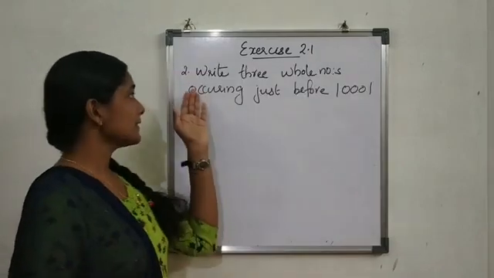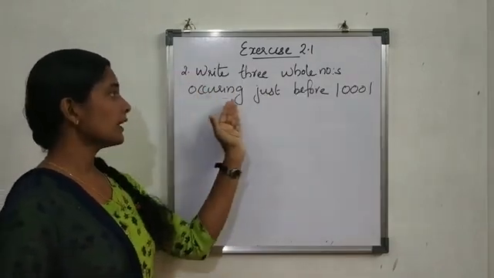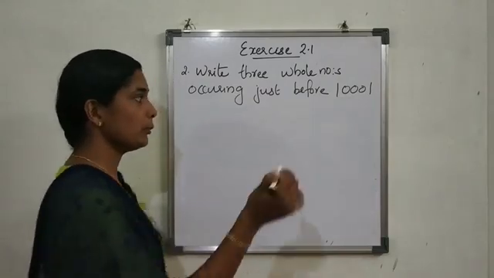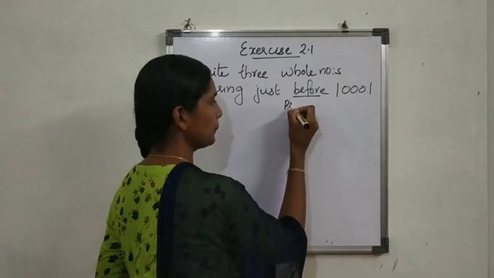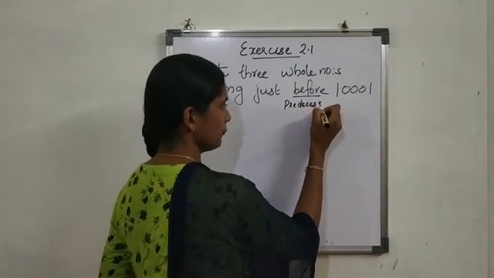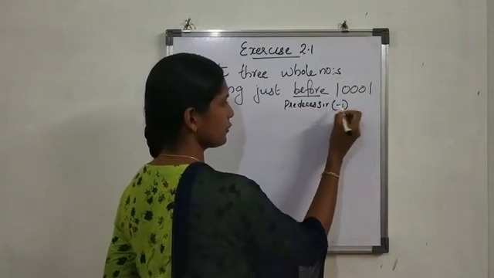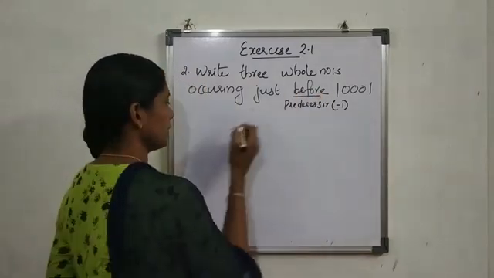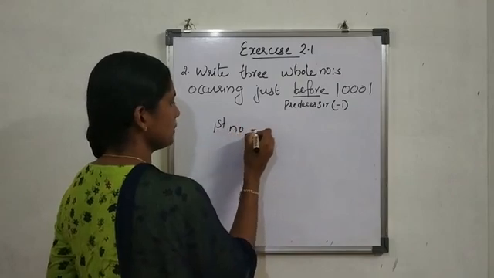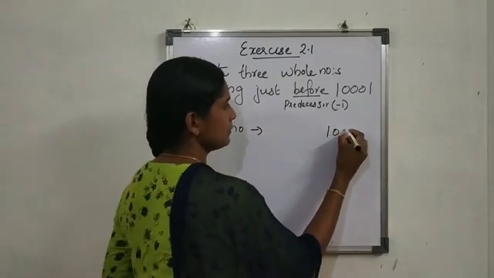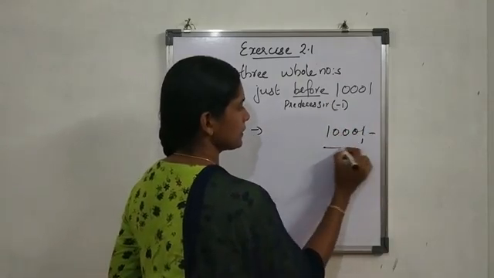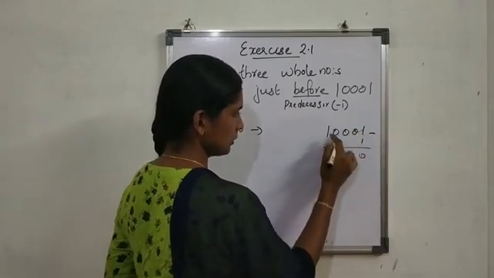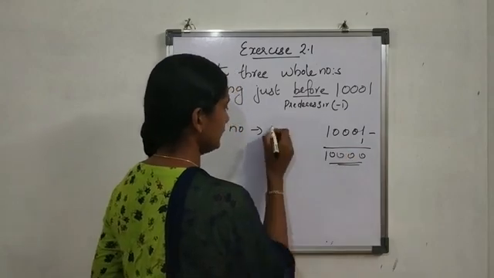Next: write three whole numbers occurring just before 10,001. Before means we have to find the predecessor. Before means predecessor, that means we have to subtract 1. Predecessor means subtract 1. We can find the first number by subtracting 1 from this number, which gives 10,000.